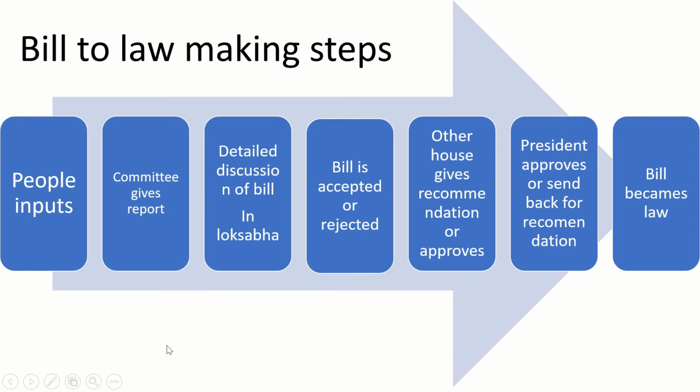So a bill becomes a law in three steps. It can be approved by the Lok Sabha. It can be approved by the Rajya Sabha. After that, the president has to approve the bill, and it becomes a law.